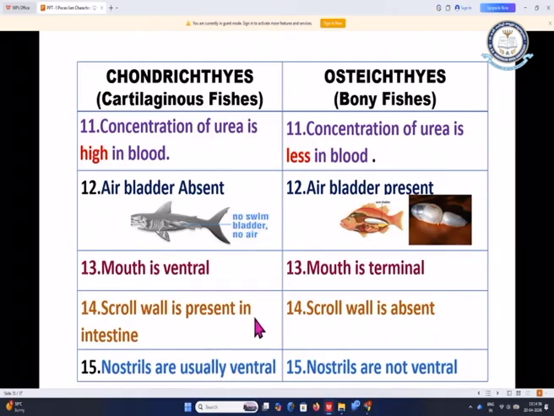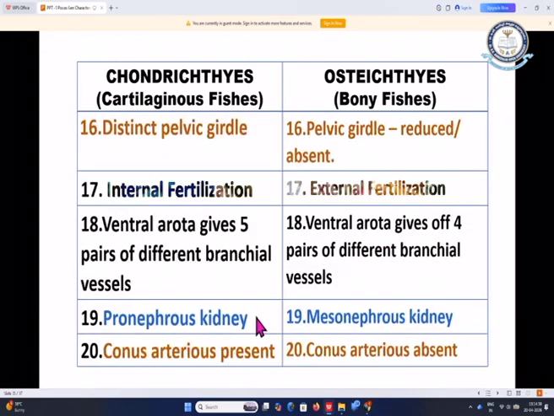Nostrils are usually ventral in chondrichthyes and not ventral in osteichthyes. Distinct pelvic girdles are present in chondrichthyes, internal fertilization occurs, and the ventral aorta gives 5 pairs of branchial vessels. The kidney is a pronephros, and conus arteriosus is present in chondrichthyes.